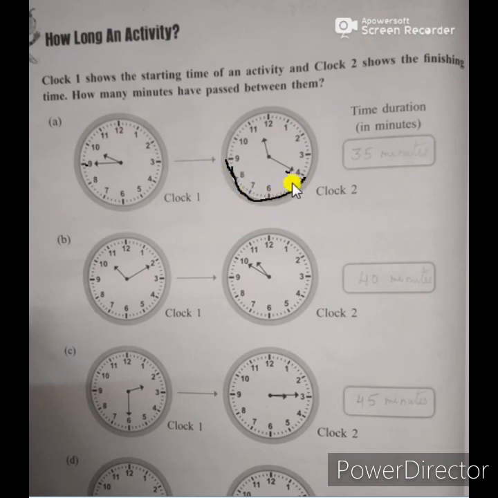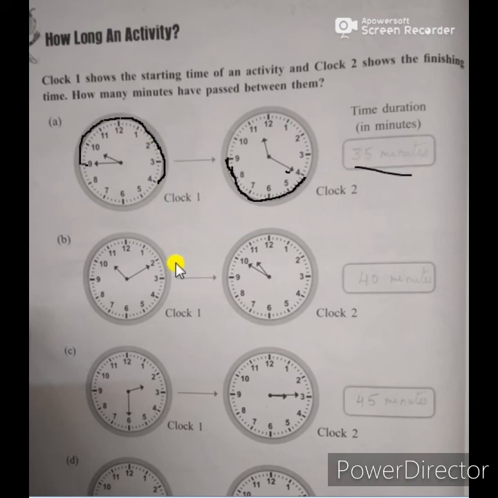It started to move from 45 and reached 11:20. See how much time it took. It took 35 minutes. That means 9 to 10 is 5 minutes, 10 to 11 is 5 minutes, and when it reached 12, 15 minutes. From 12 to 3, again 15 minutes, and 15 plus 15 is 30 minutes, and when it reached 4, 5 minutes more. That means 35 minutes total taken. Students, you listen here, each number shows a 5 minute interval. So from here to here, this activity took 35 minutes. You write the answer there.